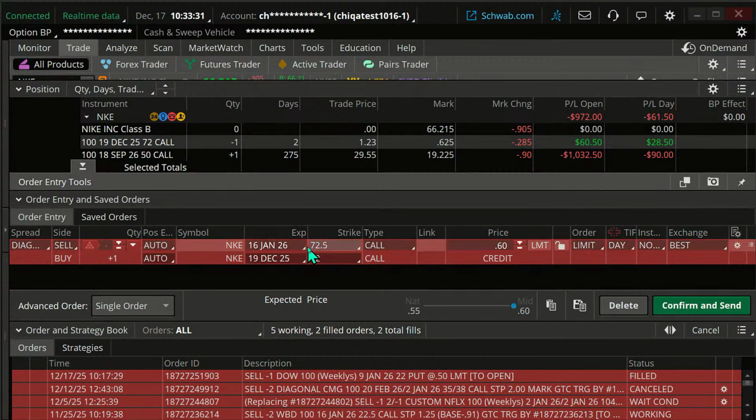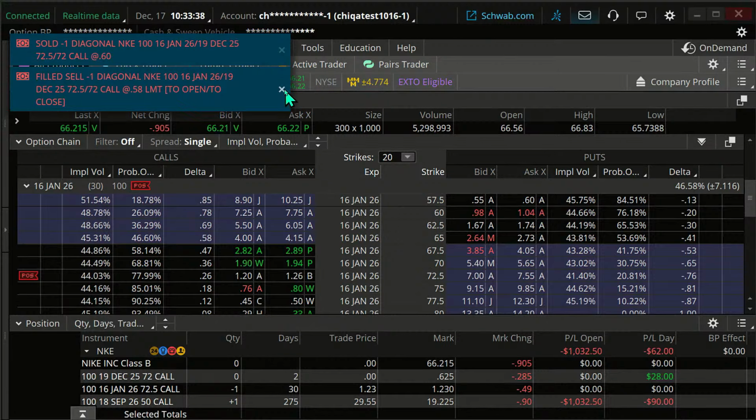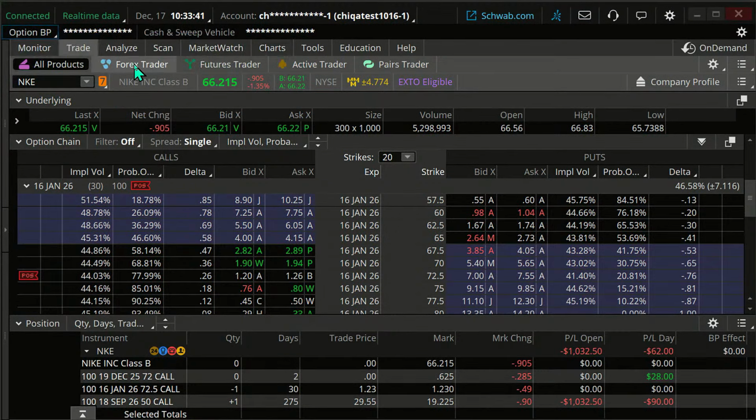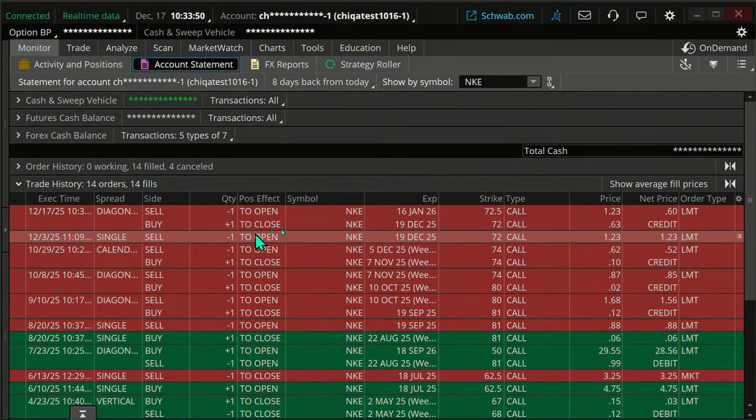One nice thing, if I do it this way, is it makes reading the screen a little bit easier probably when I go to my account statement and look at Nike, which I actually have up here already. Notice it gives it to me right here. That was the amount of the roll. Otherwise, I'd kind of have to do math here on this.